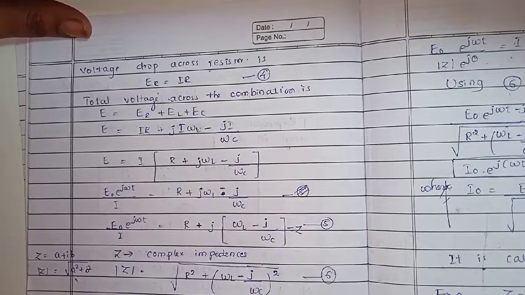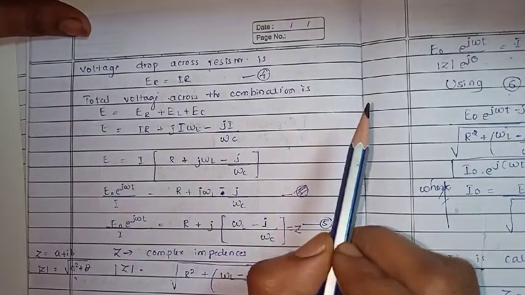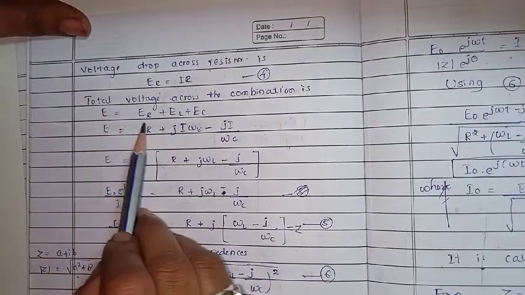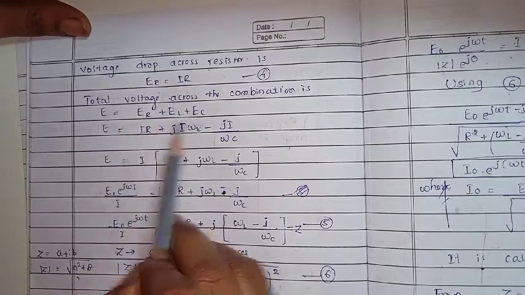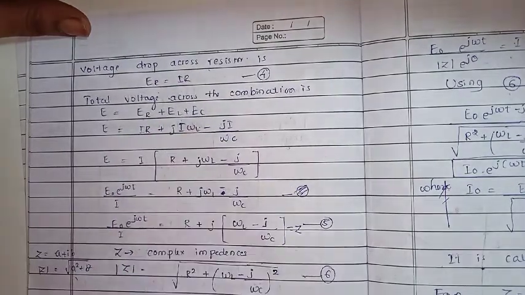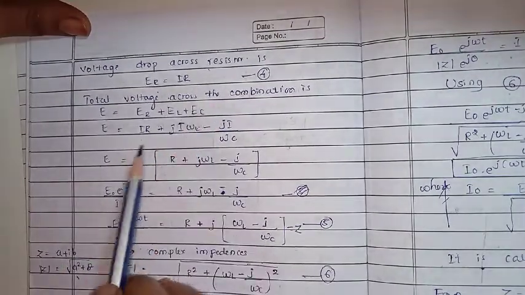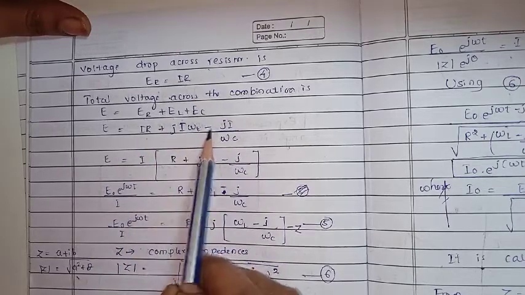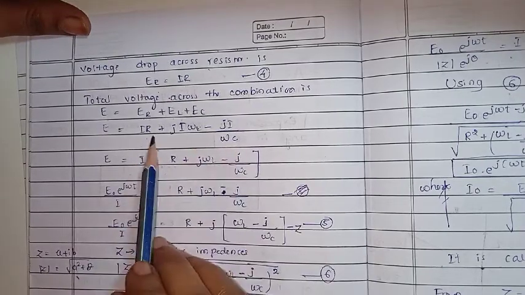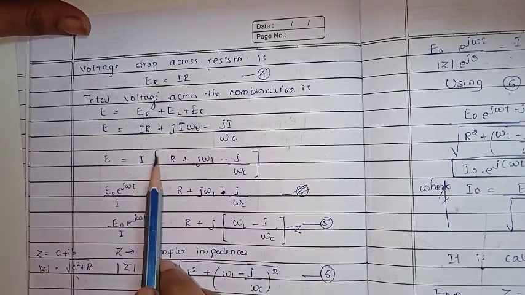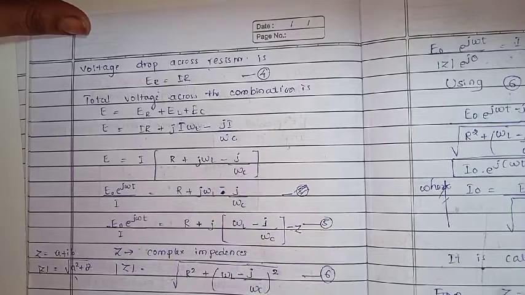Then the total voltage across the combination, the whole circuit, let us calculate. That is E is equal to ER plus EL plus EC, because the circuit contains resistance, inductance and capacitance. So the formula we have written for the resistor is IR, then EL is equal to j I omega L, minus j I by omega C. I is common in this, so let's take it outside. Inside the bracket, R plus j omega L minus j by omega C.